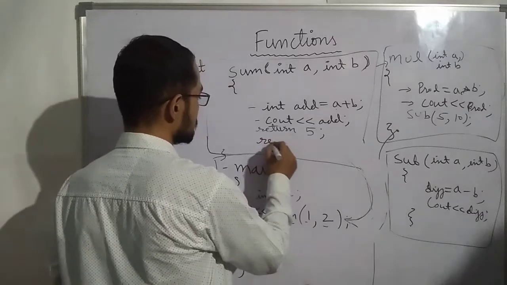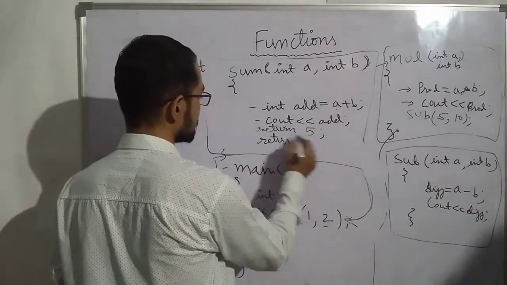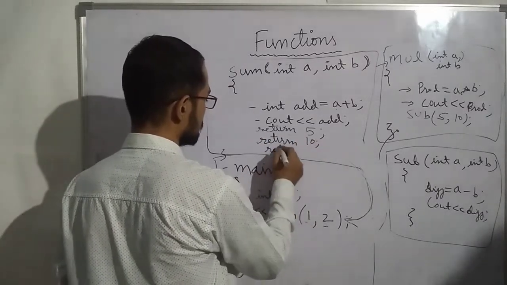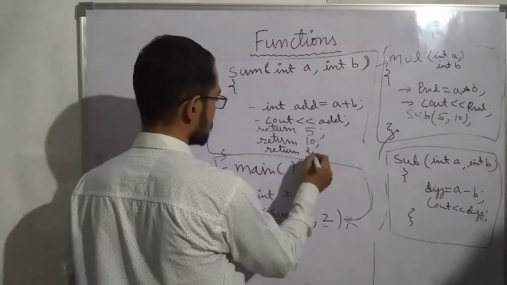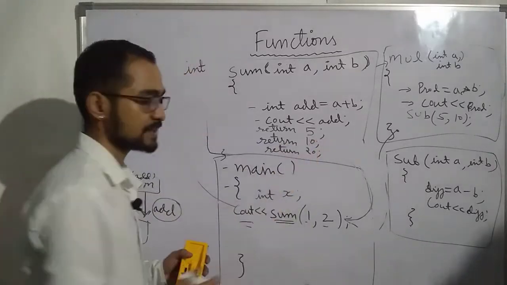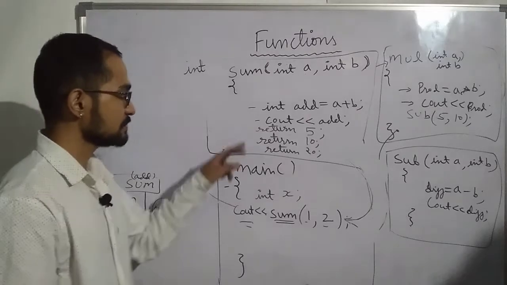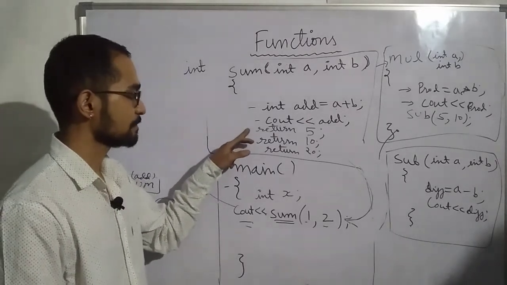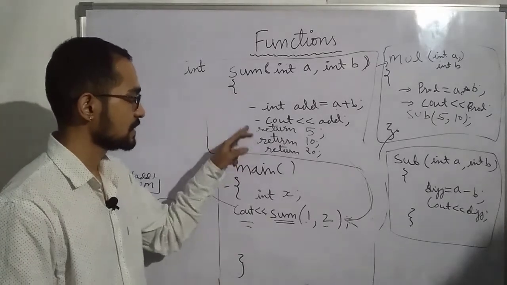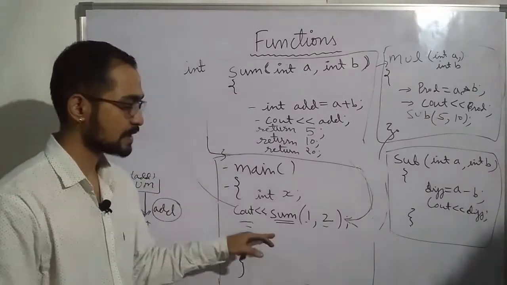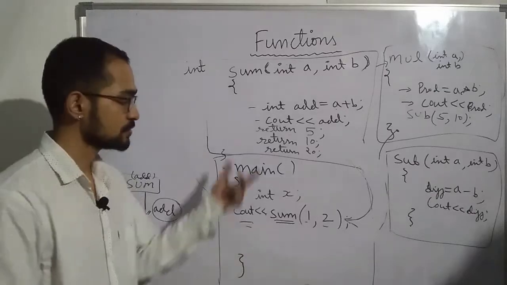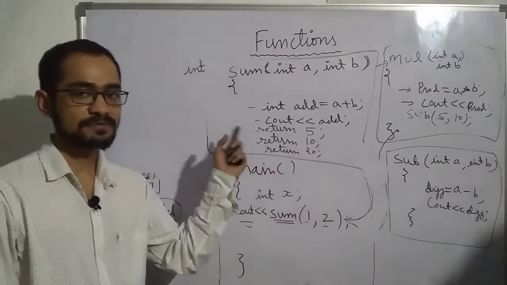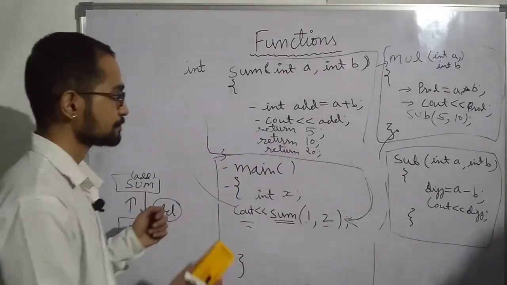Second thing is, you can write return many times. Return 5, return 10, return 1. You can write it three different times. But it will only return the first value. It will always return 5. It will never go to 10. After returning 5, the function will come back, and it will return 5 always. So you can have multiple returns, but it will only return the first value.